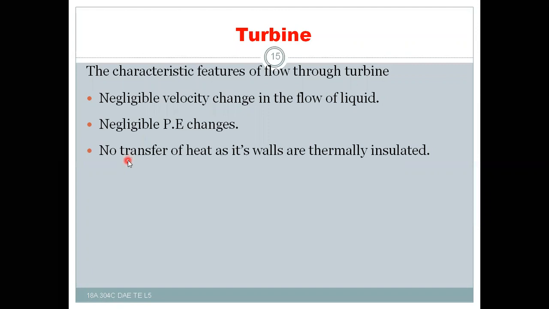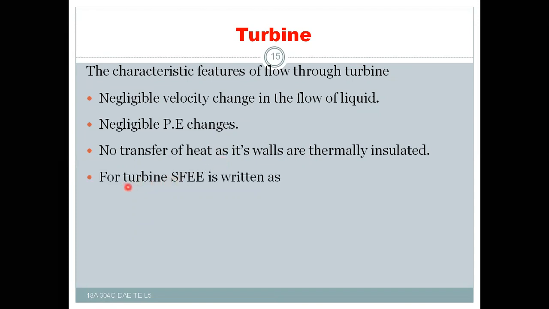And there is no transfer of heat, as the casing walls are thermally insulated. The walls of the turbine are thermally insulated, so there is no transfer of heat into or out of the turbine. That means kinetic energy will be 0, potential energy will be 0, and heat transfer is also 0.